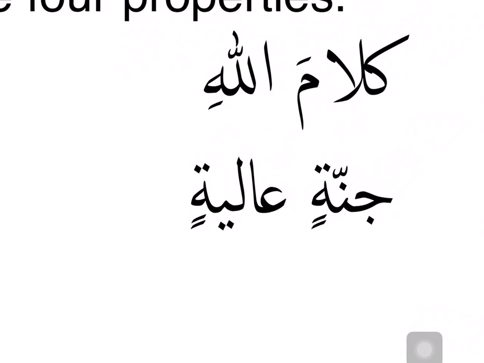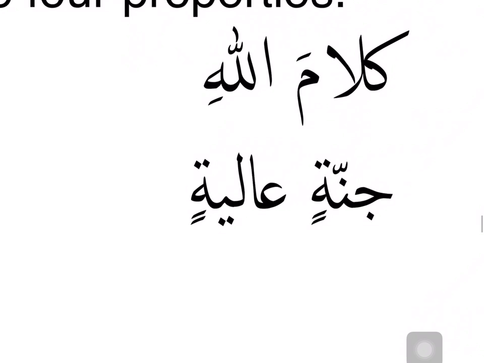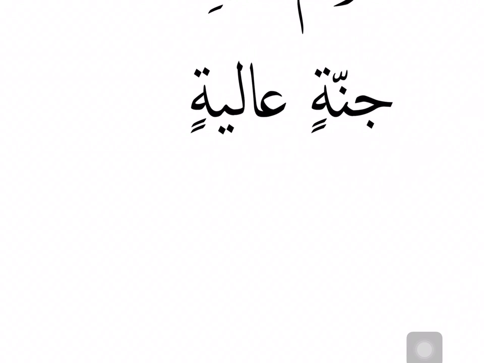We can go and figure out each property for each word, but if I just look at the word kalam, it has a fatha, so it is in nasb status, and lafzul jalala is in jar status. So one property is not matching, so right away I know this is not sifa mawsuf, it's actually idafa. Jannatin aliyatin, I see that they are both mu'annath, both mufrad, both nakira, and both are in jar status. So this is sifa mawsuf.